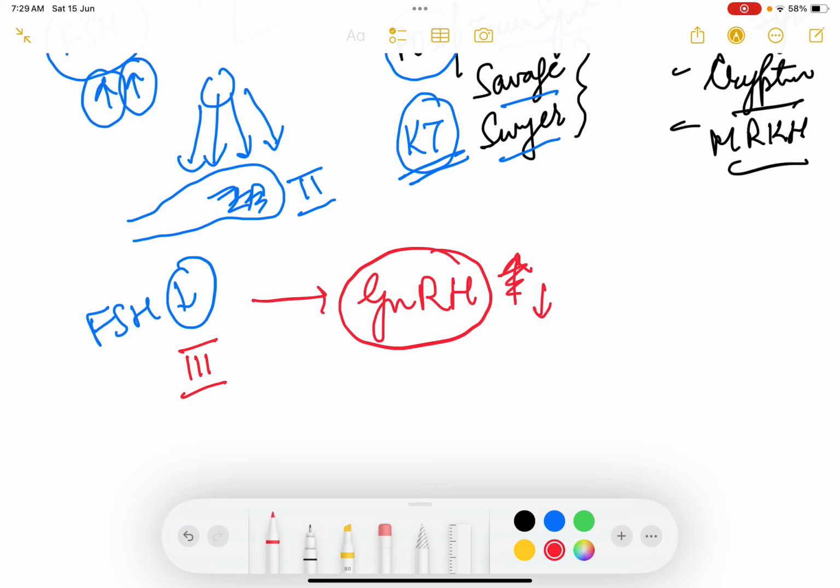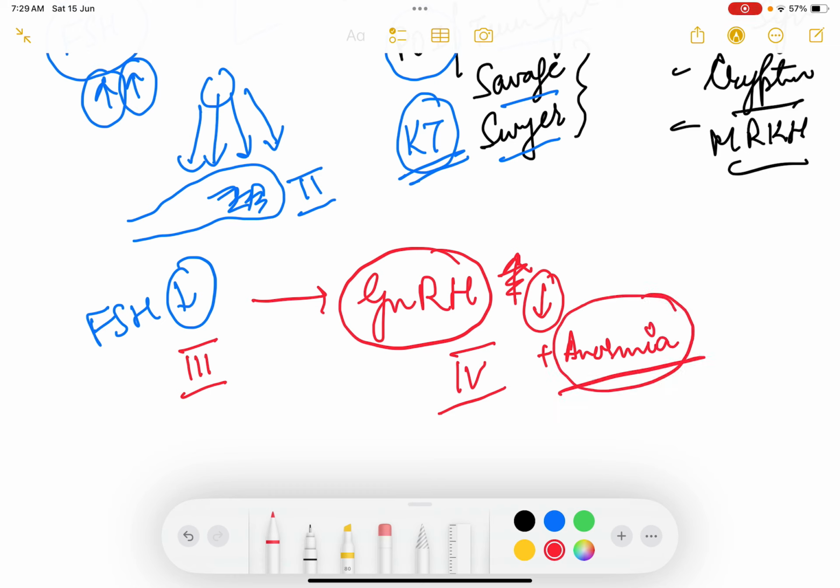But if the GnRH level is also low and the FSH level is low, then the main problem is at the very top, in the hypothalamus, compartment 4. And mostly the patient will also have anosmia because this is a midline structure defect and the olfactory plate will not be formed.